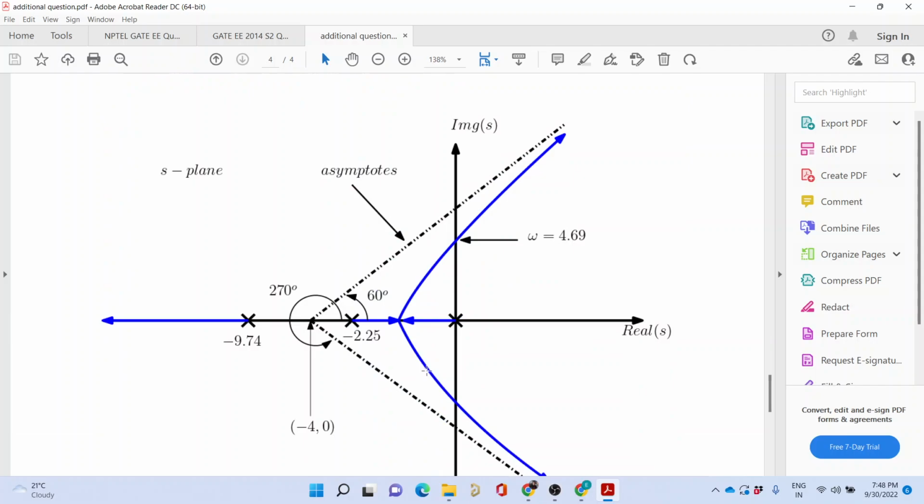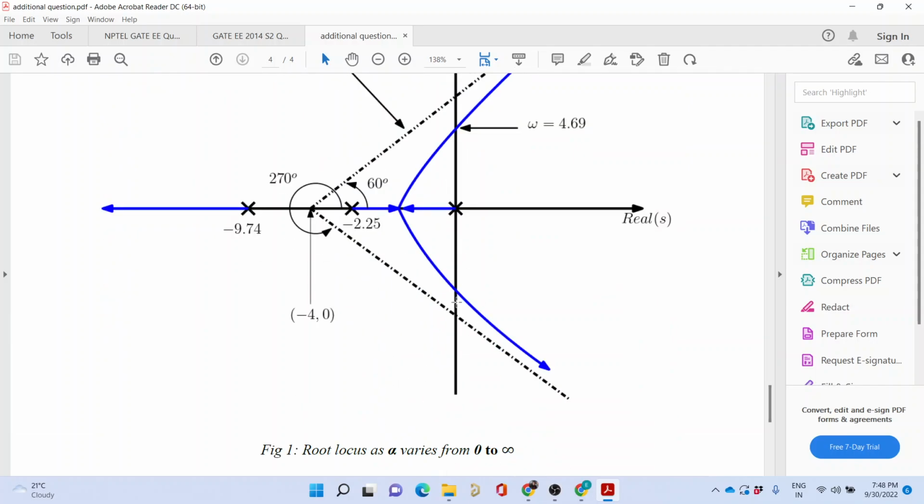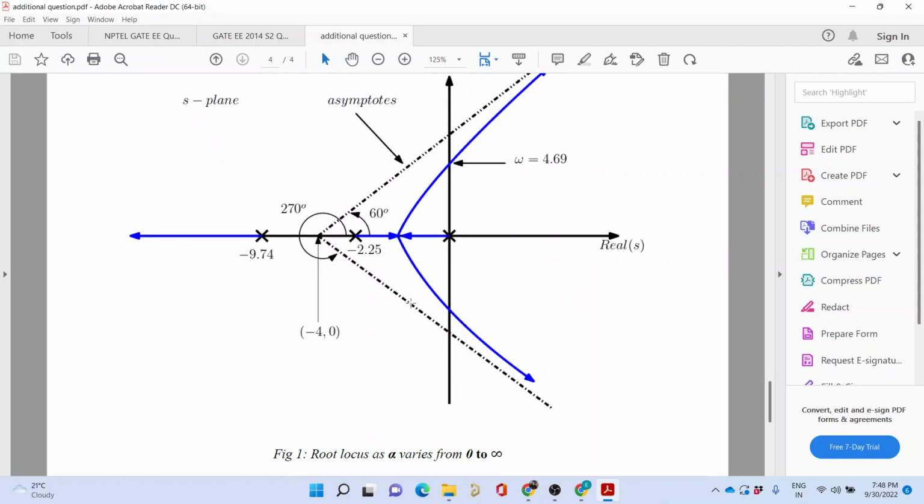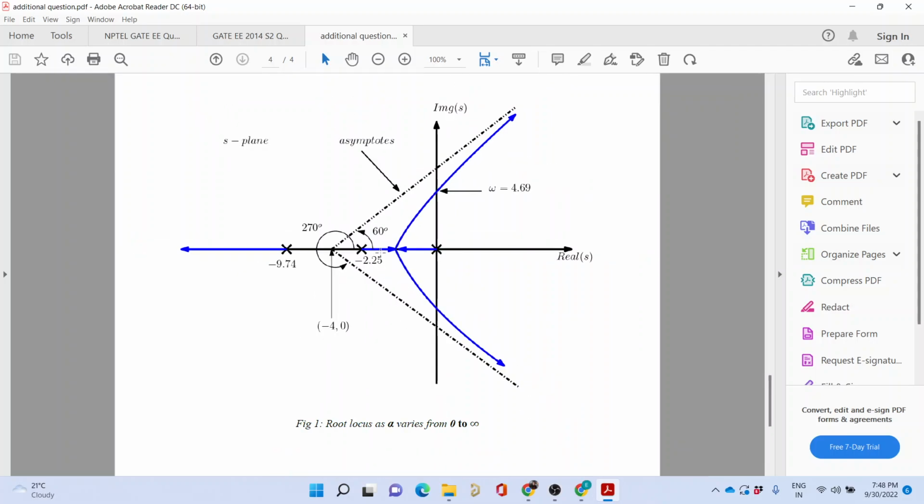After that, I have drawn the root locus for you. Let us zoom out. You see the asymptotes are meeting at minus 4, 0. There is a pole at minus 9.74, another pole at minus 2.25 and another pole at 0, and they are starting from the open loop poles.